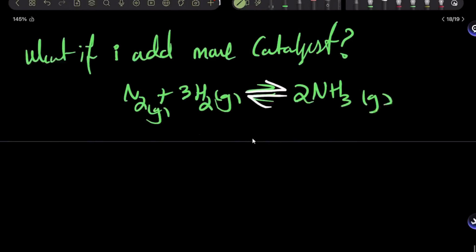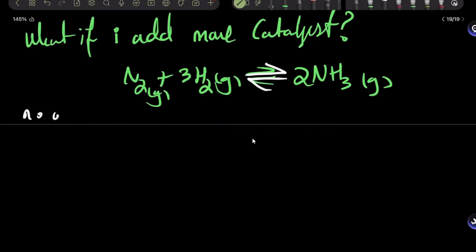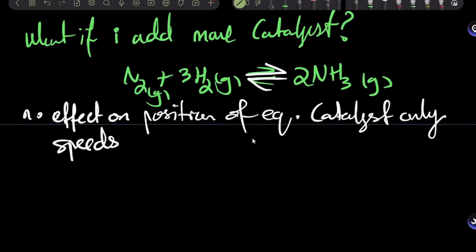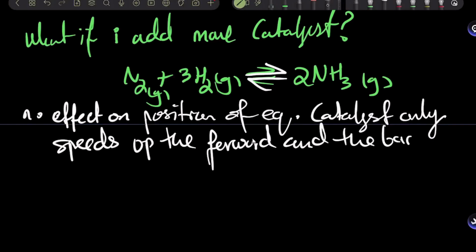So no effect on position of equilibrium. Catalyst only speeds up the forward and the backward reaction equally.